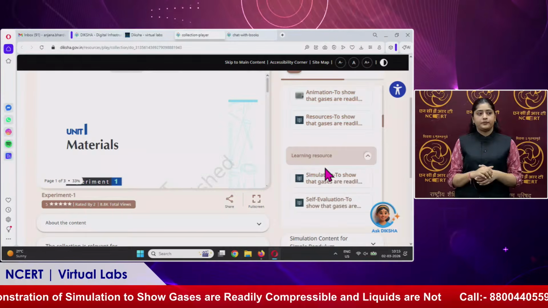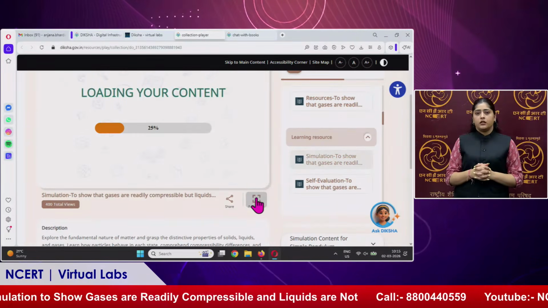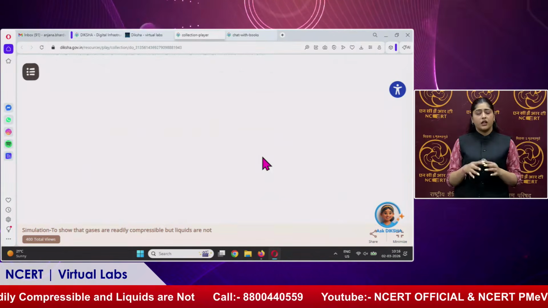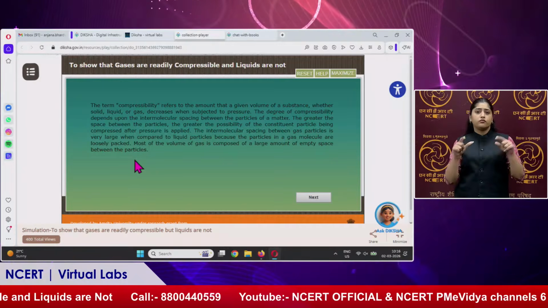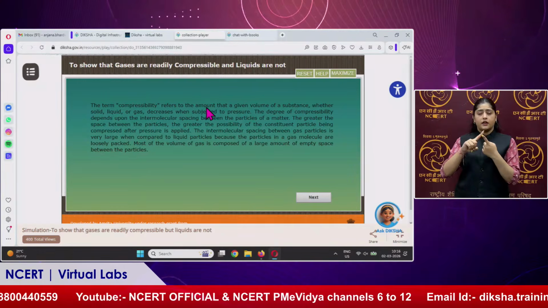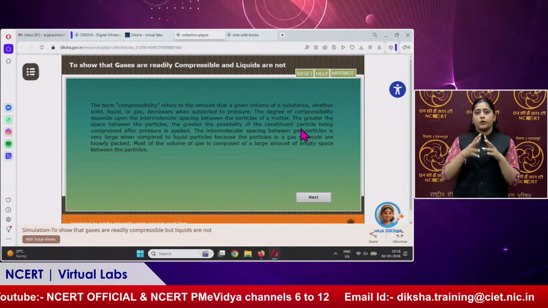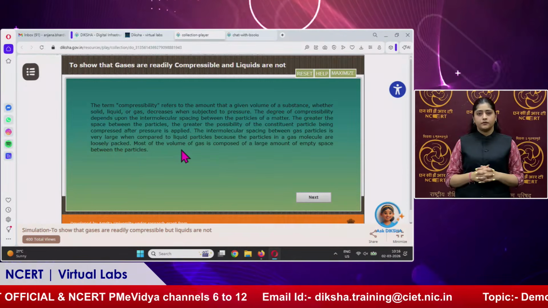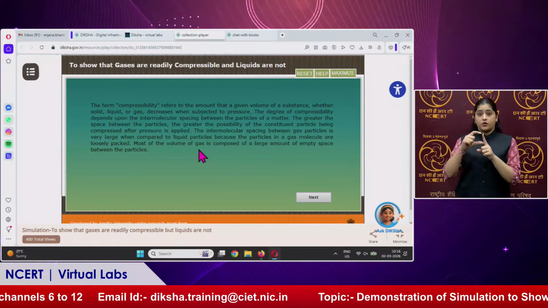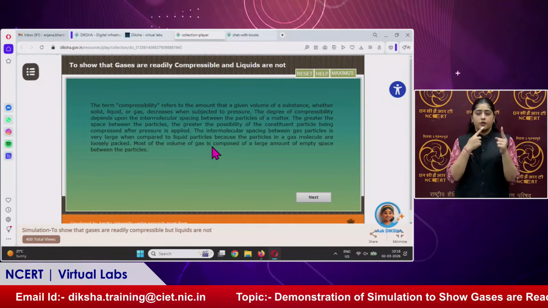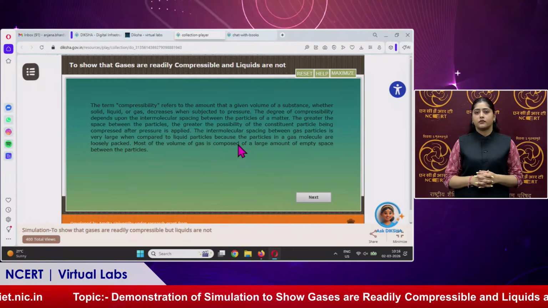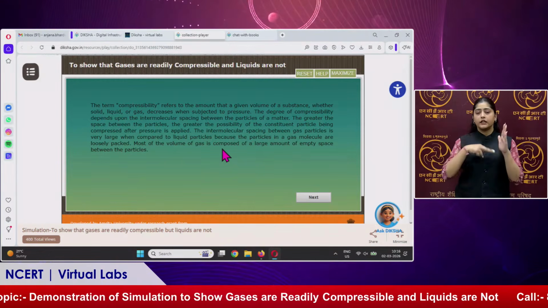Now we will move forward to the simulation, the demonstration part. You can maximize it to full screen. First, the term compressibility refers to the amount that a given volume of a substance, whether solid, liquid or gas, decreases when subjected to pressure. The degree of compressibility depends upon the intermolecular spacing between the particles of matter. The greater the space between the particles, the greater the possibility of the particles being compressed.